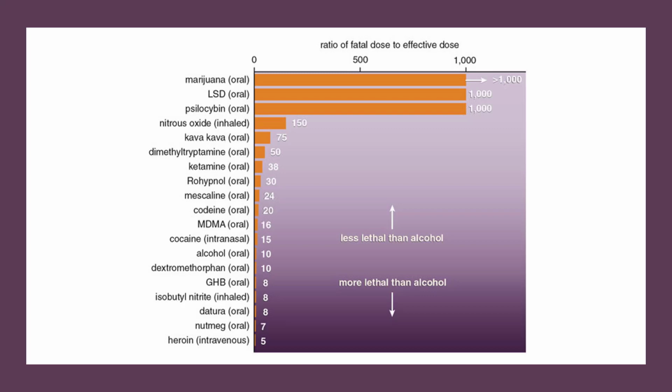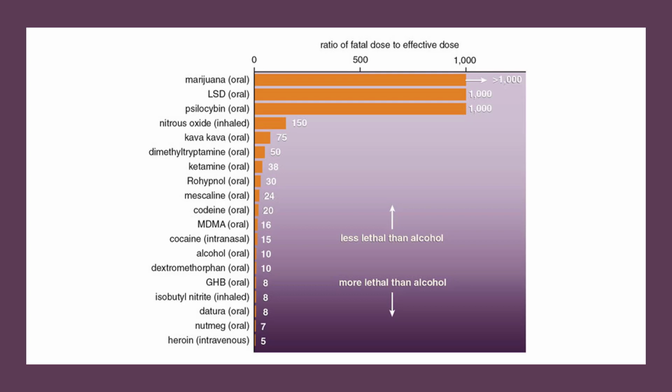You may be looking next to the heroin there at nutmeg and beginning to worry about those pumpkin spice lattes and whether or not you should be putting nutmeg on them. Well, this brings up another important point. Remember, this is the ratio, the difference between the effective dose and the lethal dose. And something like LSD, right, where you only need a tiny amount of the drug to kill you, but a correspondingly even smaller amount to get the desired effect, it's relatively safe.